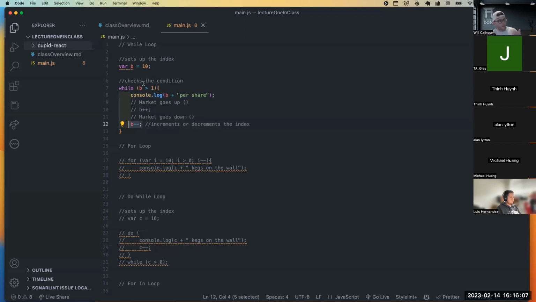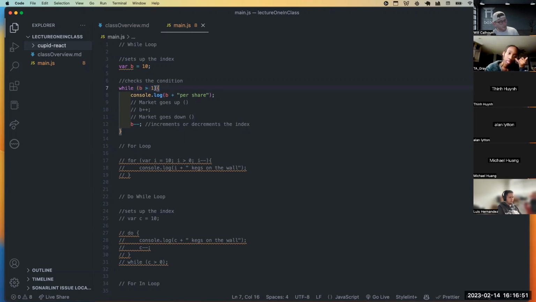Now B is 8, greater than 1. And you'll see that the while loop continues to do this. Let's say we had a fluctuation and it just kept going, and every single day it just console logged how much per share, right? We don't know if it's ever going to get to this point, but let's say that it does. Right now, B is 2. This happens, right? Console logs $2 per share. And then another day with the market down, and now B minus minus, which now B equals 1. Well, what's going to happen is it's going to get here and say, is B, which is now 1, greater than 1? That condition is going to be false, right? 1 is not greater than 1. It is equal to 1, but it is not greater.